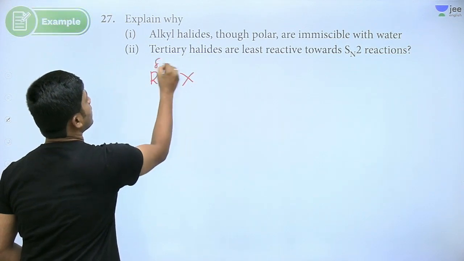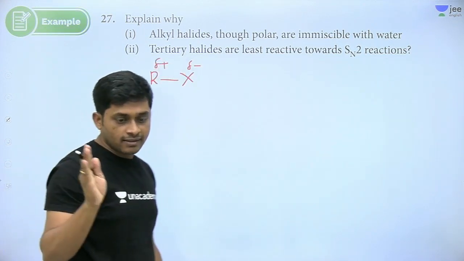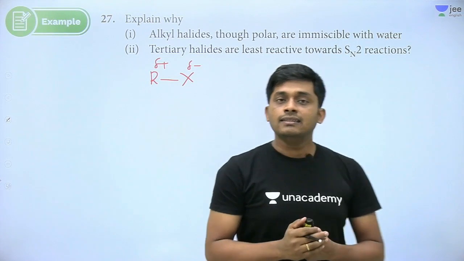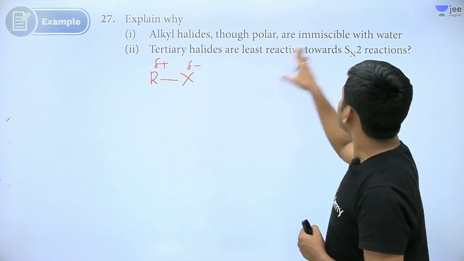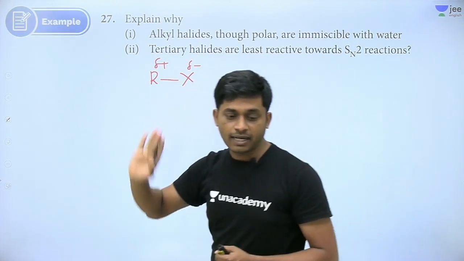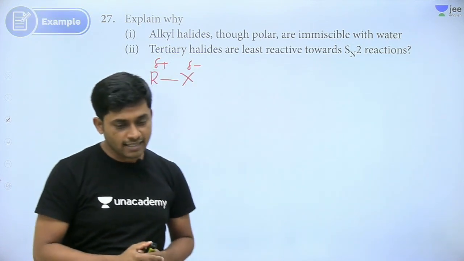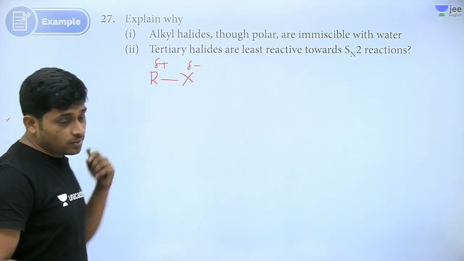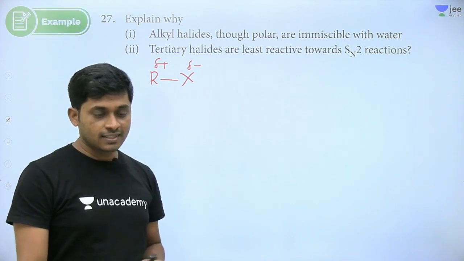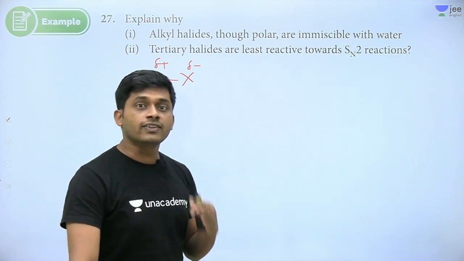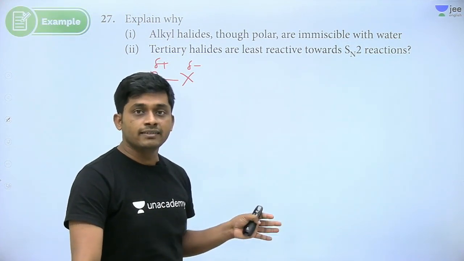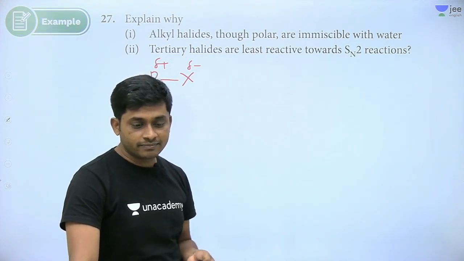R-X, it is plus, it is minus. Now why are they not mixing with water even though there is plus and minus? Anybody has an idea? This is the last 2 marks question. After this, section B is completed. Next we will enter into section C.